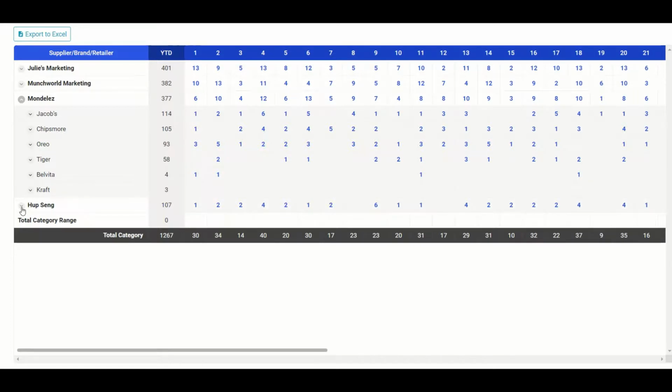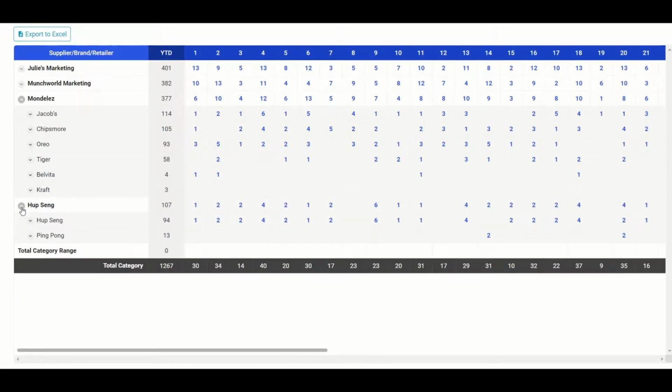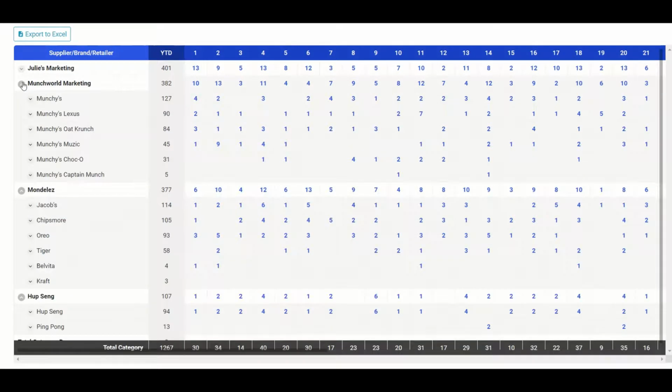So if we compare it to other suppliers, Hapseng is naturally only promoting crackers. Munchworld Munchies here refers to their Munchies crackers. So you can see that Munchworld, similar to Mondelez, is also prioritizing crackers promotions above all the other different brands.